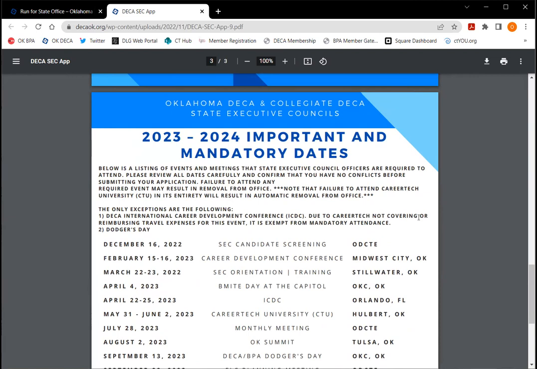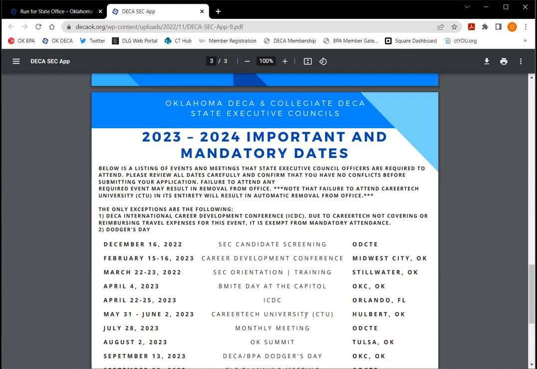There are a couple of exceptions. The first one is ICDC. That applies to both the high school and the collegiate ICDC. We do not pay for state officers to attend ICDC, so it's not mandatory. That's an optional one. And then Dodgers Day. That is not a mandatory event for you to go to. We would love for all of our state officers to be there, but you do not have to attend that day.